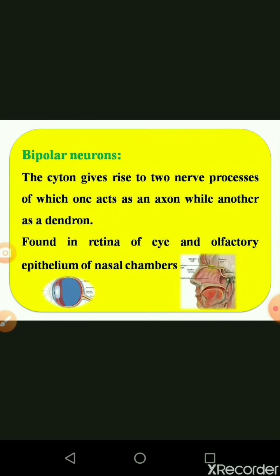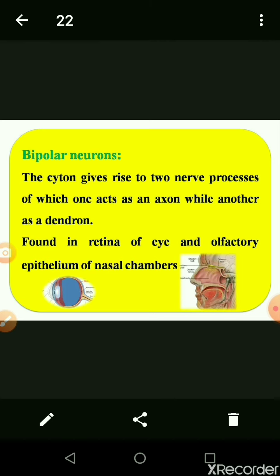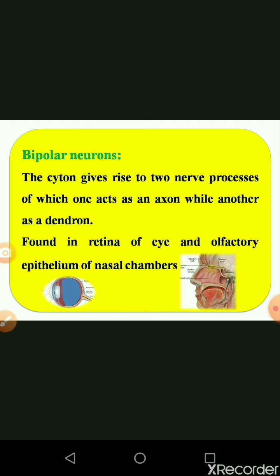Then the second one, the bipolar neuron. Bi means two. The cyton gives rise to two nerve processes. One acts as an axon, while the other acts as a dendron. So here there is no problem. It is found in the retina of the eye and the olfactory epithelium of the nasal chamber, which is clearly shown in this diagram.